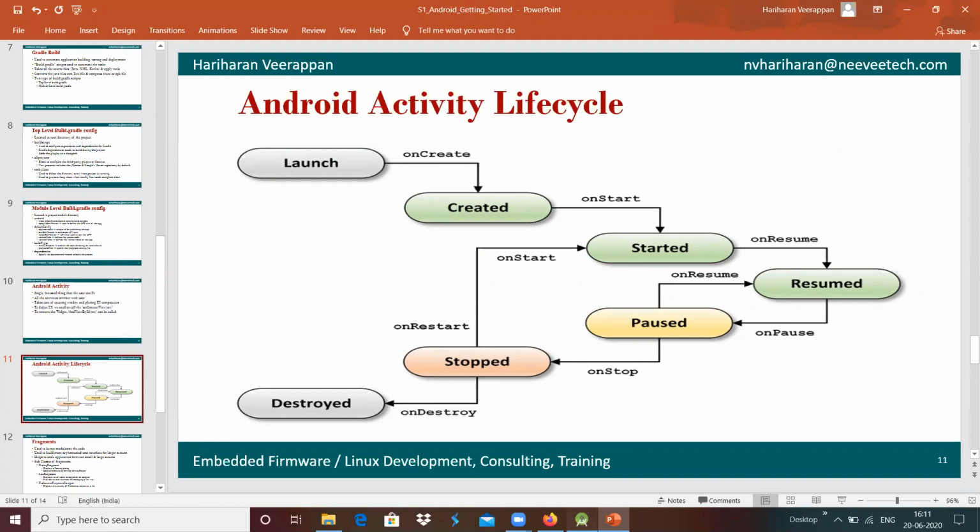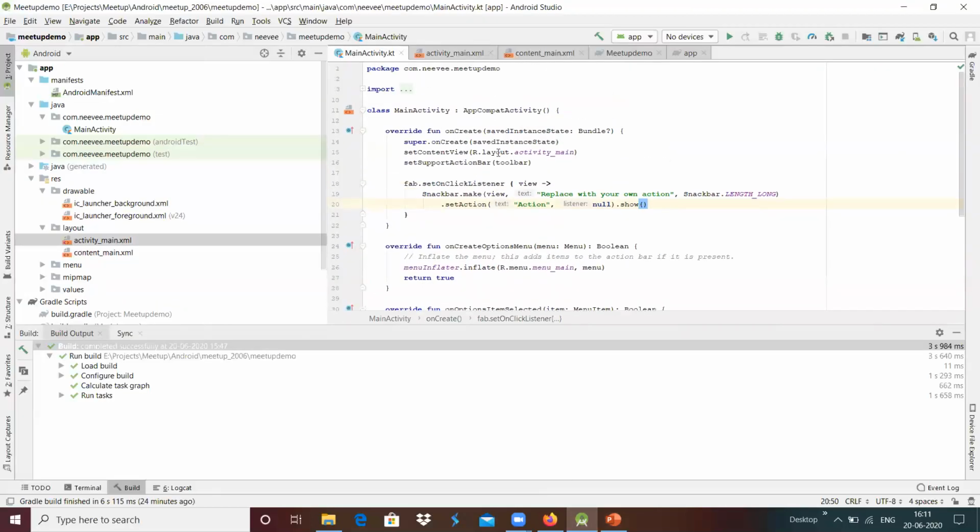The MainActivity is a child class of AppCompatActivity, derived from AppCompatActivity, and it has onCreate, and we are just overriding the onCreate functionality.